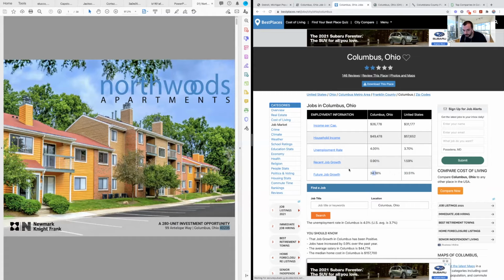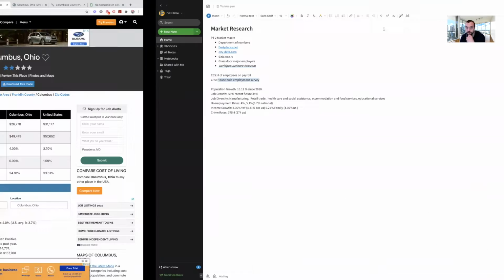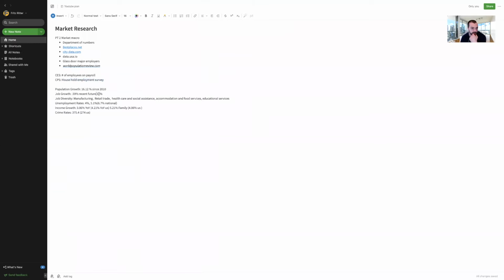And the future job growth, take that with a grain of salt, right? Not sure which companies are coming, you never know until they're actually there. So this is a prediction, but it's just something you can hedge against and see like, okay, U.S. is supposed to do 33%. We're going to do a little bit better than that. So that's at least a decent sign, right? So I'm going to write that over here. Future job growth 34%. This is 0.9% recent.